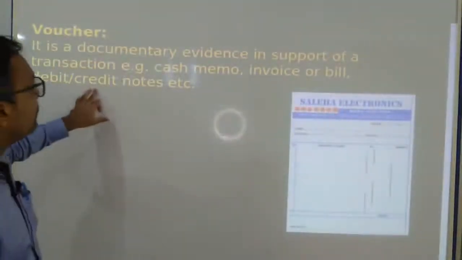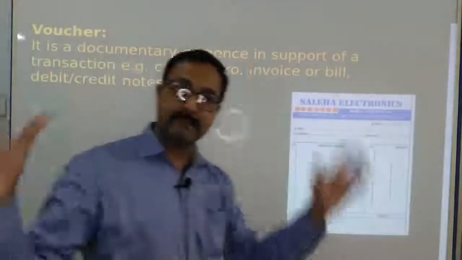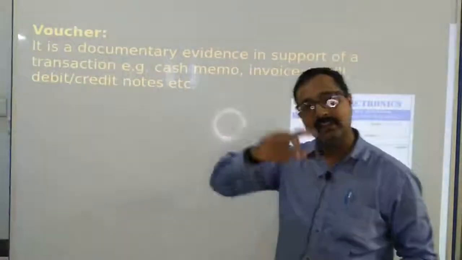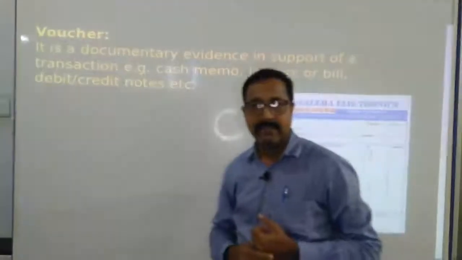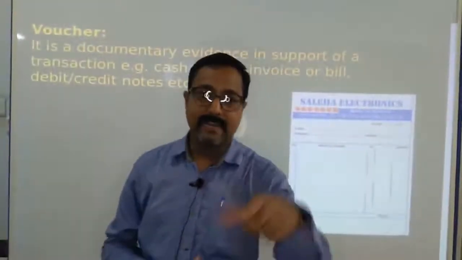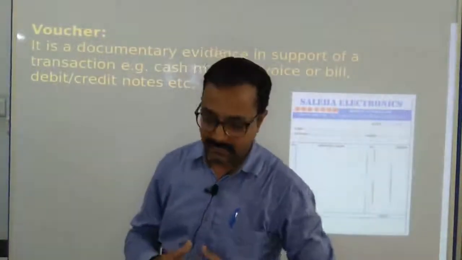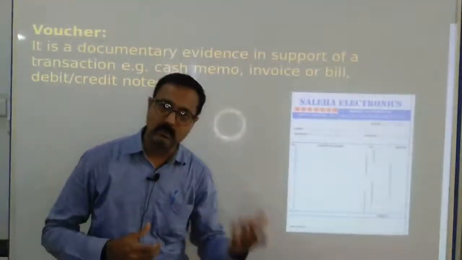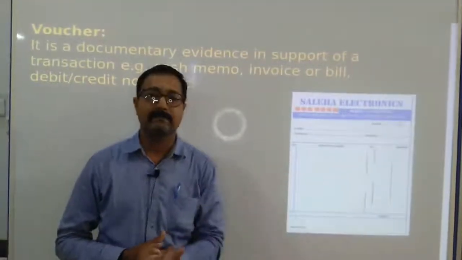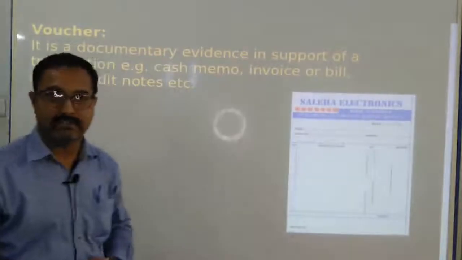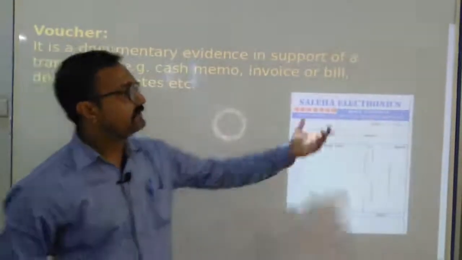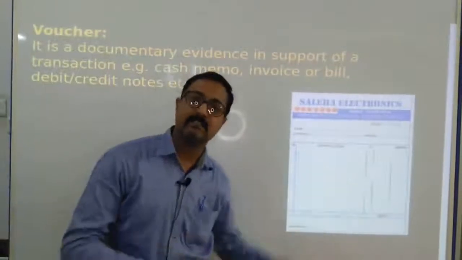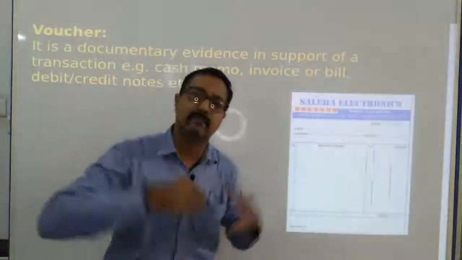Then after that, debit note and credit note. We have a separate chapter for the debit note and the credit note, that we will see there. So voucher means any kind of evidence which can prove that you have made that transaction. Just like when you submit your fees to school, you get a slip. That slip is called a voucher. When you purchase goods from somewhere else, you get such a kind of voucher, that is also a voucher. So there are different forms of vouchers.